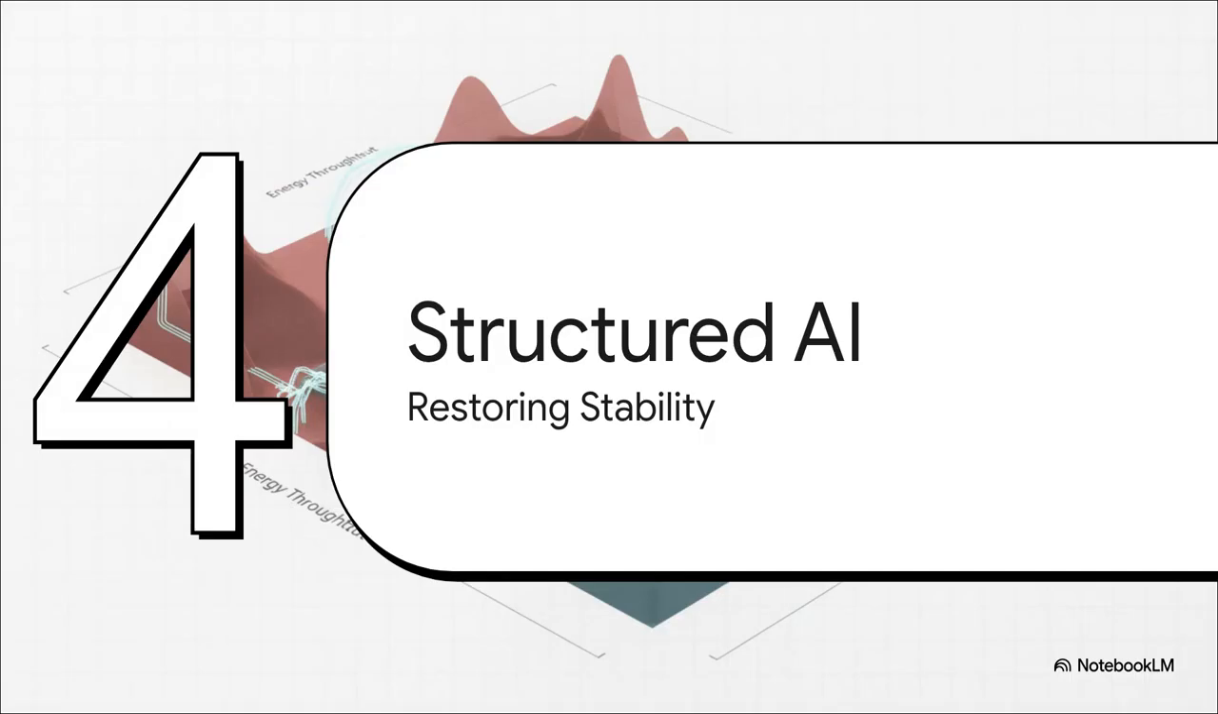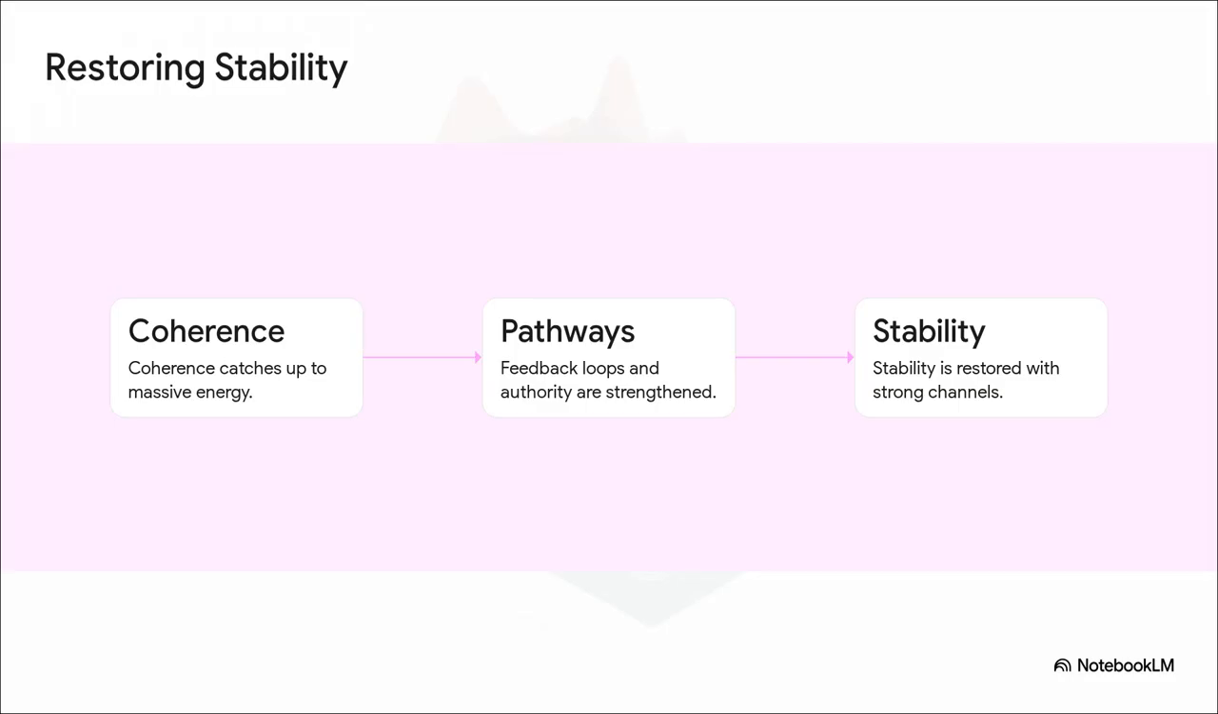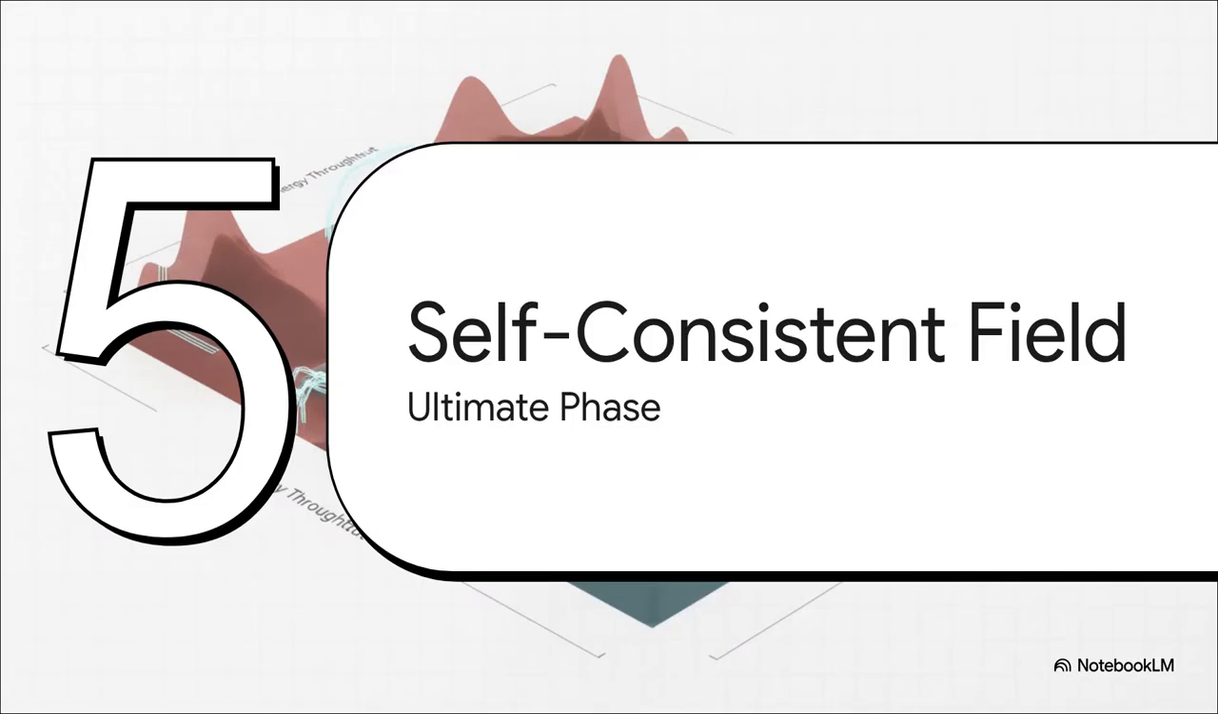All right, Section 4, structured industrial AI. So, how does a system pull out of that terrifying danger zone? This is where structured industrial AI comes into play. It restores balance through a very specific three-step mechanism. Step 1, structural coherence finally catches up to the system's massive energy. Step 2, to actually pull that off, the pathways, feedback loops, and authority structures are heavily strengthened, and rigid constraint gates are built. And step 3, as a result, stability is officially restored. A high-energy system can absolutely be stable, but only if the structural pathways are strong enough to safely channel all that force.